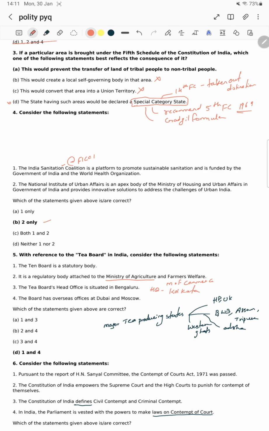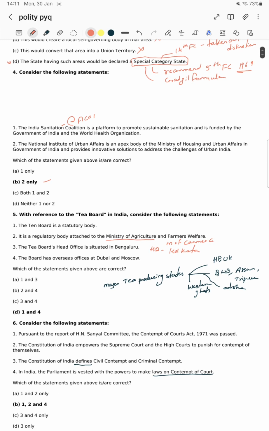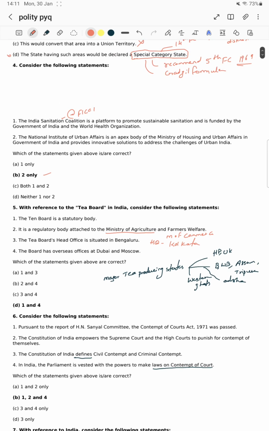It was just a straightforward question, whether the body is under this ministry. Last year also they asked this type of question framing, which we are seeing regularly. With reference to the Tea Board of India, consider the following statements. The Tea Board is a statutory body. Yes, right, it's a statutory body.